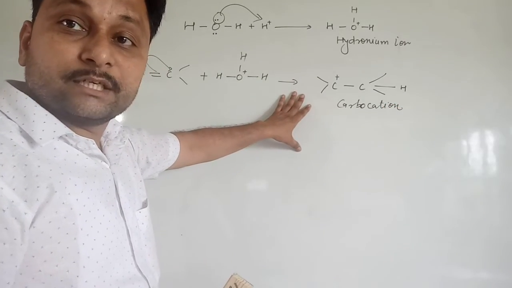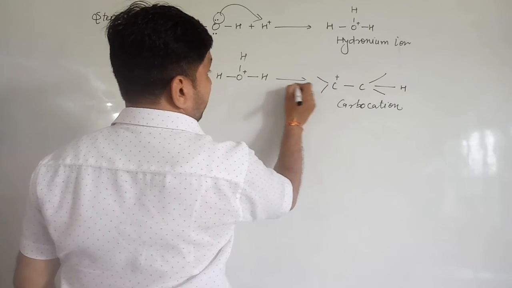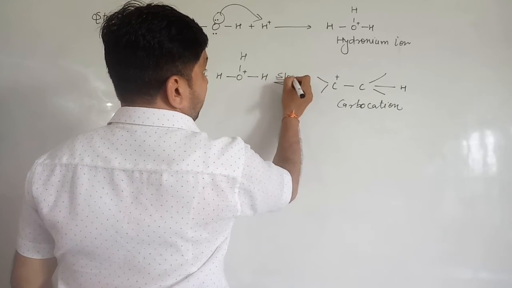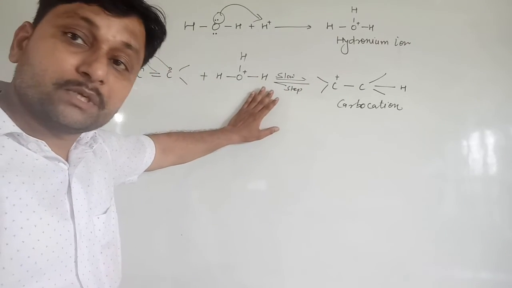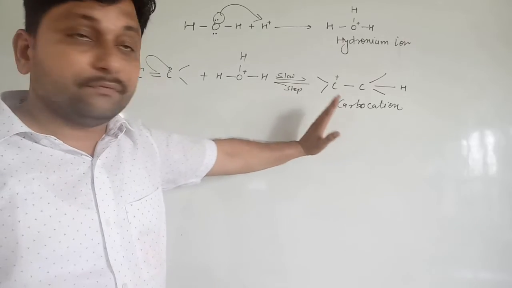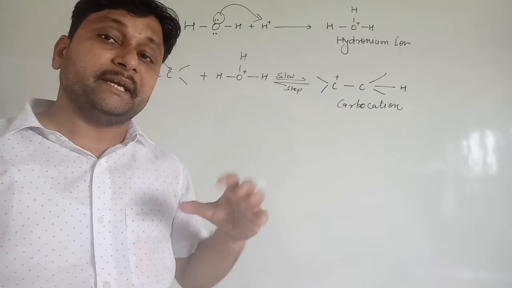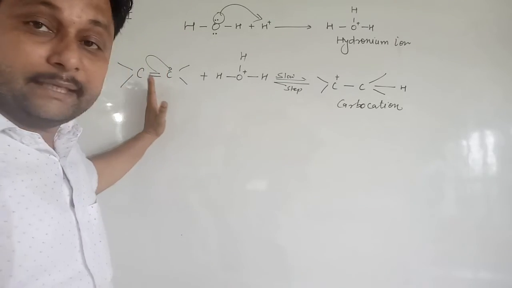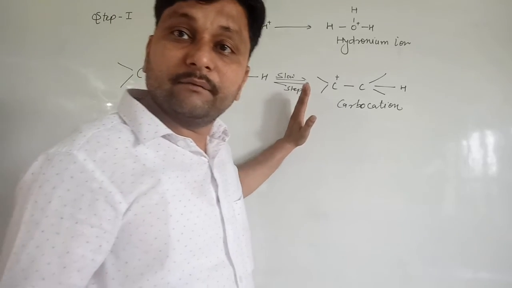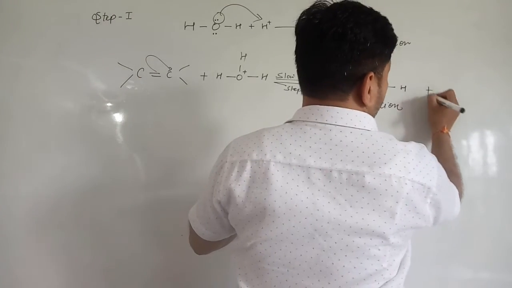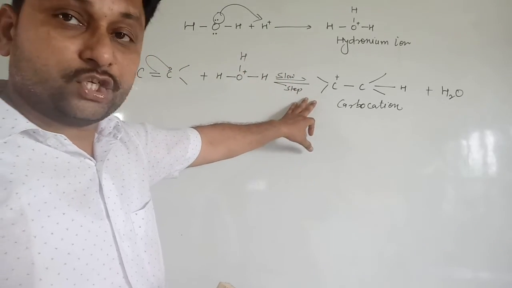And this process is reversible in nature. It is also the slow step, because the process in which carbocation formation takes place is the slowest, the rate determining step. So alkene reacts with hydronium ion, it forms carbocation with the elimination of one molecule of water. Clear? So there is a formation of carbocation.